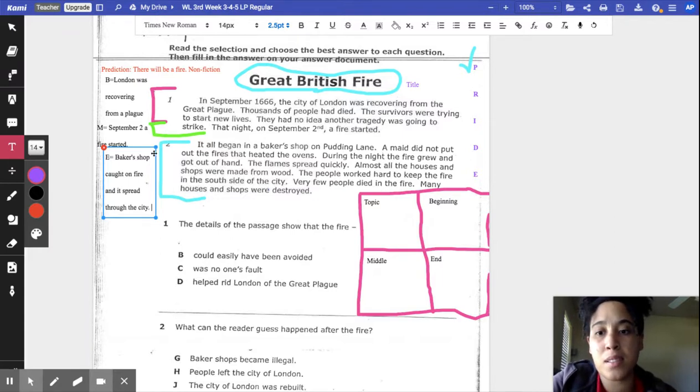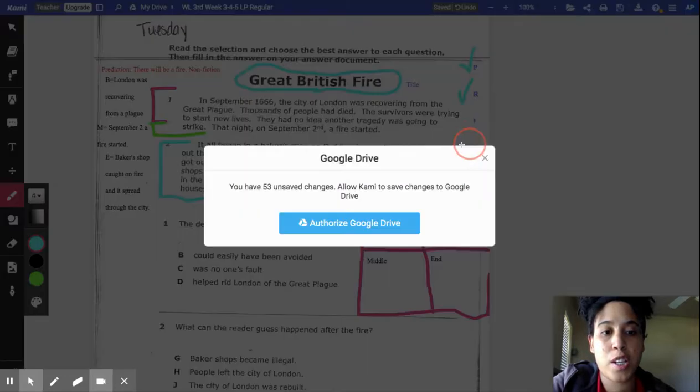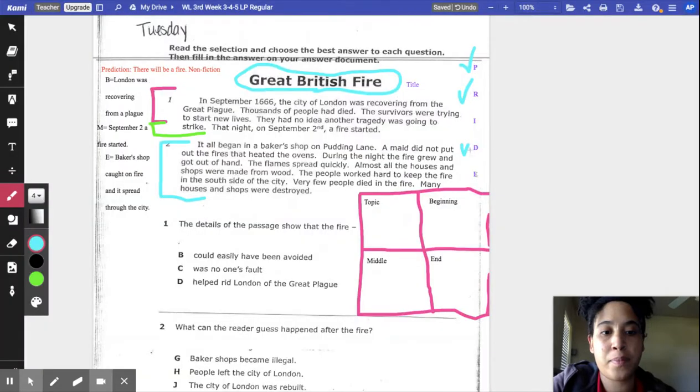Okay, so now we are done with our passage. We read our passage and we also determined the main idea, stop and jot. So we should go ahead and put a check mark because we've done that one. Check and check. So what is left in my PRIME strategy? I still have the I and I still have the E.